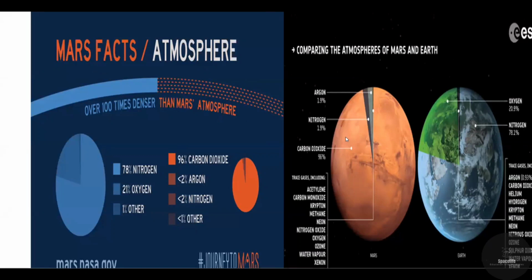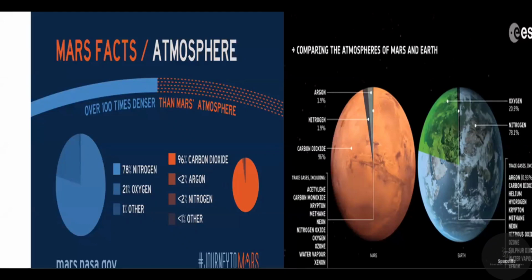Here there is no percent of oxygen, only very little in other gases. So Earth has 78% nitrogen, and Mars has only 2% nitrogen and 96% carbon dioxide, while on Earth carbon dioxide is present only in other gases.